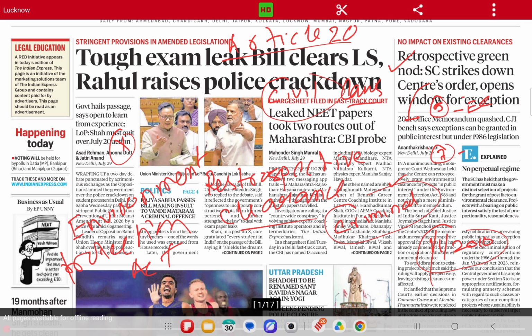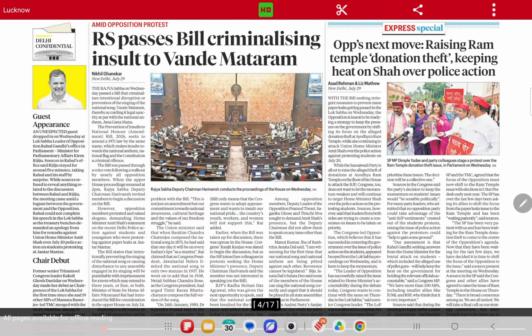Okay, so let's move to the next news. It says that Rajya Sabha passes bill criminalizing insult to Vande Mataram. We had discussed this news in the past class also. It says that Rajya Sabha on Wednesday passed a bill that criminalizes intentional disruption or prevention of the singing of the national song Vande Mataram, thereby according it legal sanctity at par with the national anthem, that is Jana Gana Mana.